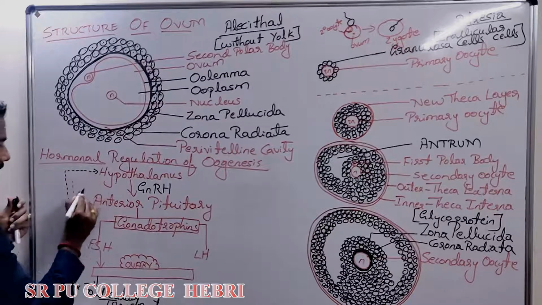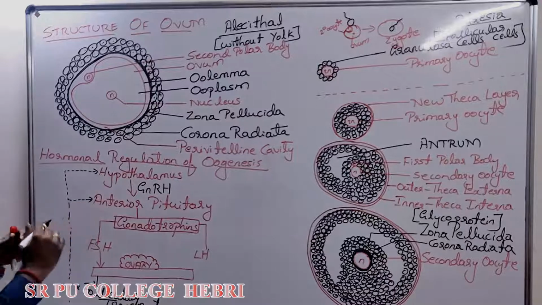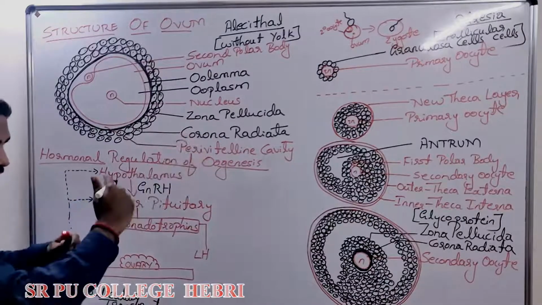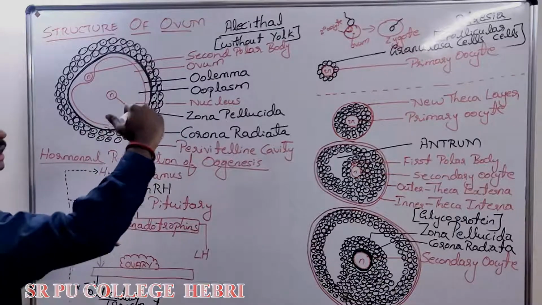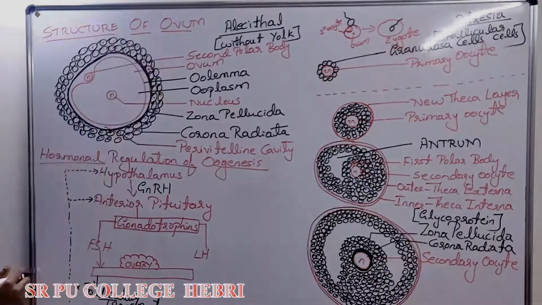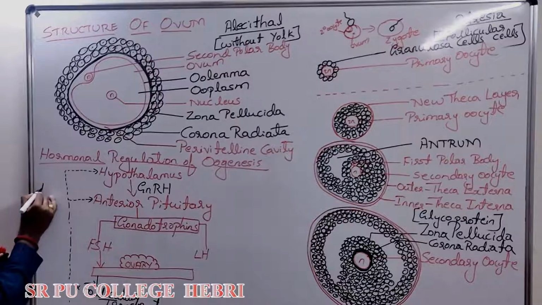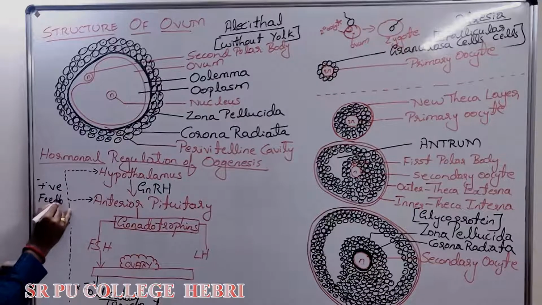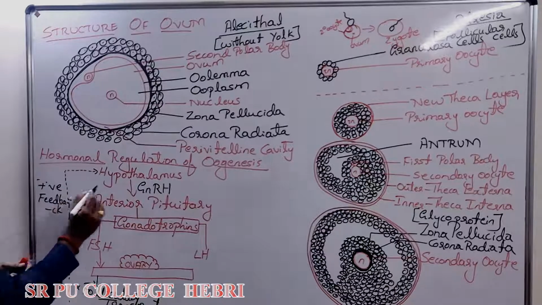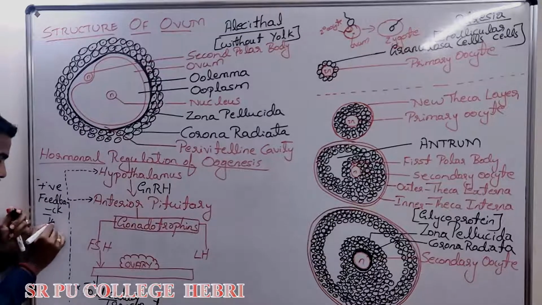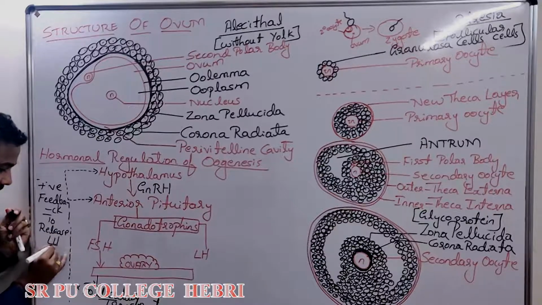Now this estrogen gives positive feedback. Day by day the follicles grow. Please try to understand. In her blood, estrogen level also increases. As estrogen level increases, it gives positive feedback to the hypothalamus and anterior pituitary to release LH.